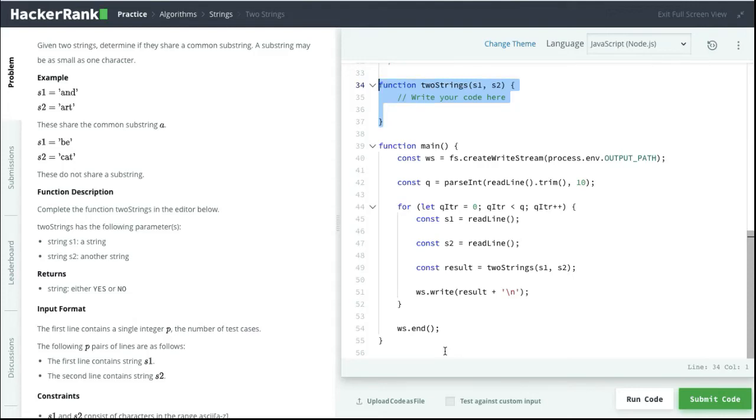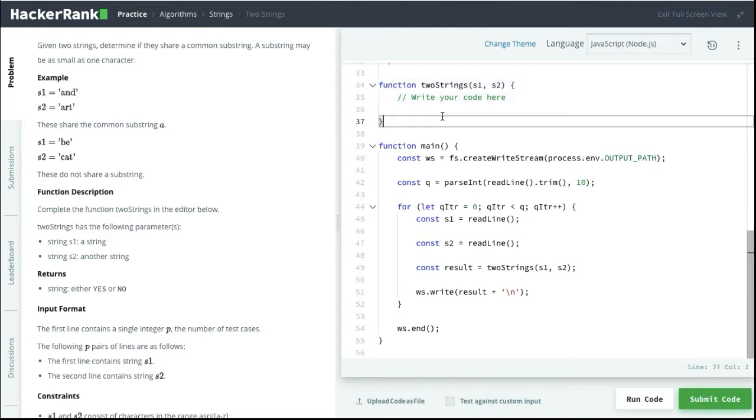Here's another HackerRank problem that you will need to solve. For this one, given two strings, determine if they share a common substring. A substring may be as small as one character. So I have an example here. "ants" and "art" share "a" as a common substring character. And for another example, "bee" and "cats" do not share any common substring.